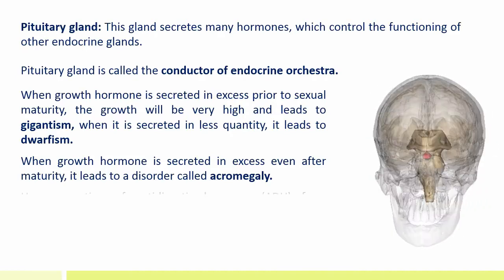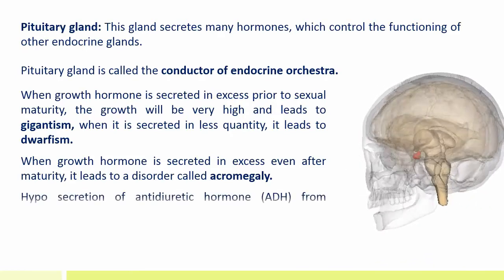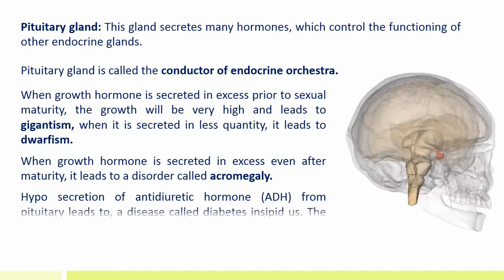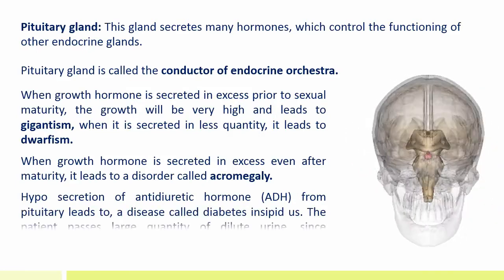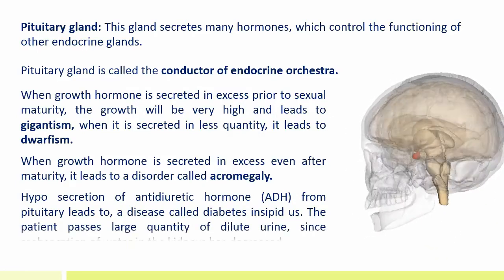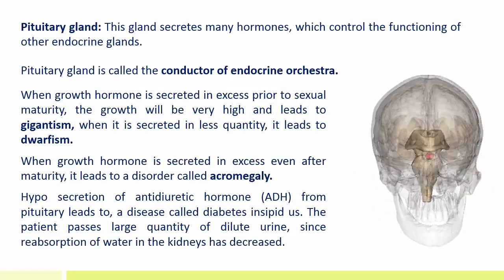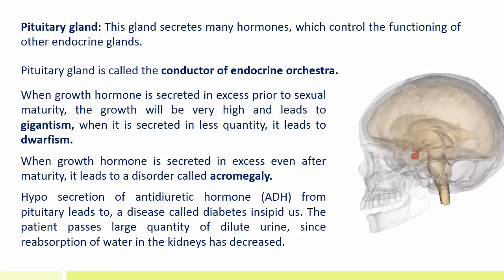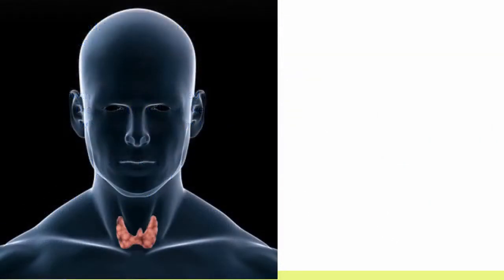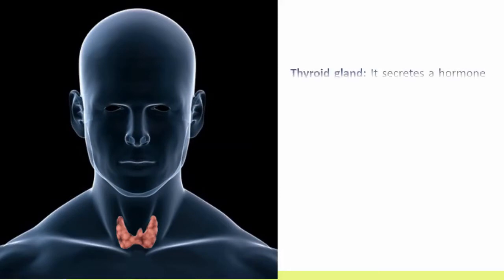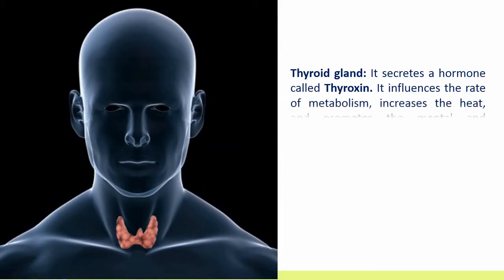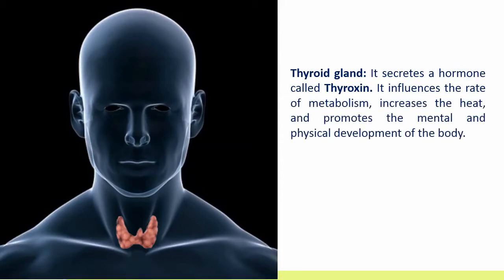Hyposecretion of antidiuretic hormone, that is ADH, from the pituitary leads to a disease called diabetes insipidus. The patient passes large quantity of dilute urine since reabsorption of water in the kidneys has decreased. Thyroid gland. It secretes a hormone called thyroxine. It influences the rate of metabolism, increases the heat, and promotes the mental and physical development of the body.